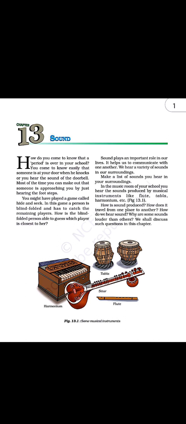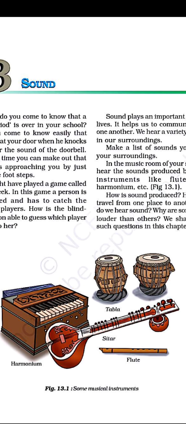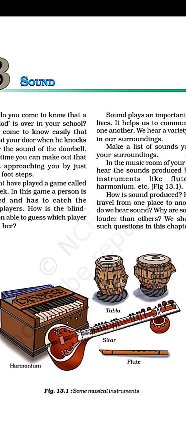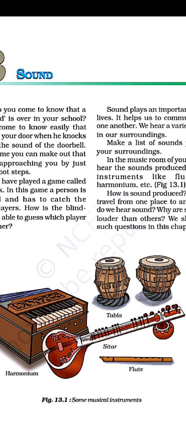Okay, so let's go with the chapter, which is regarding the book itself. You can see different objects, instruments, are given in the figure. Here you can see they are named harmonium, flute, sitar, tabla. What happens in this? Just now I said that sound can be of different volumes. It can be larger or louder. It can be smoother or unpleasant also. So when two objects get struck to each other, collide with each other or vibrate, then only the sound is produced.